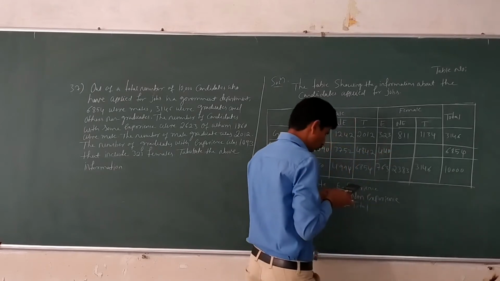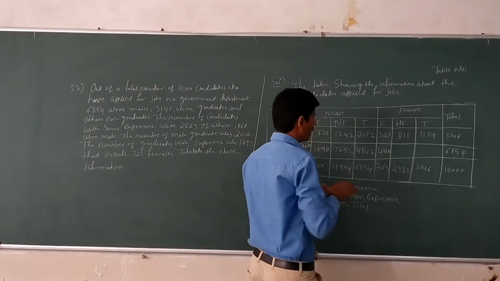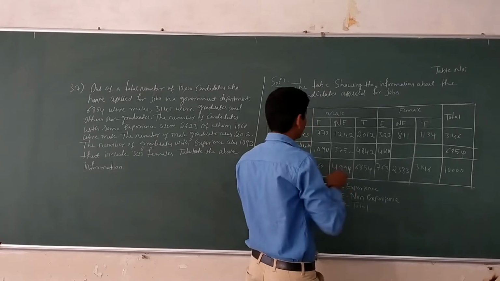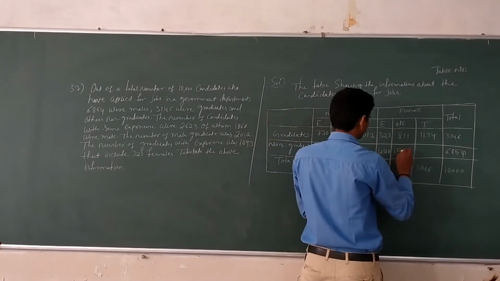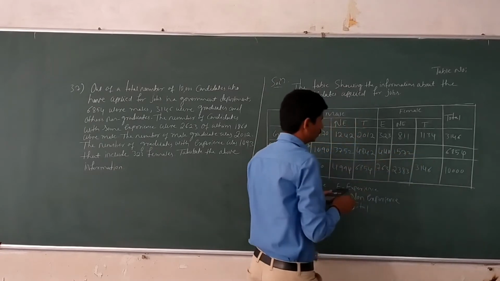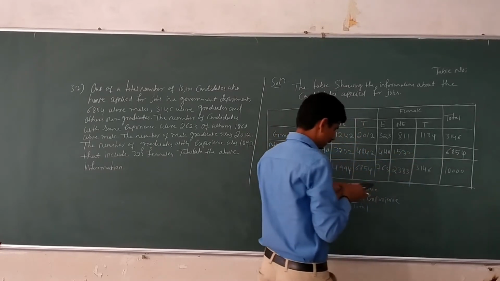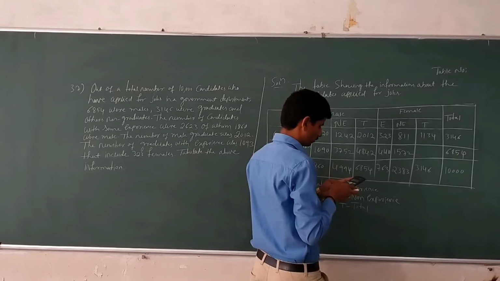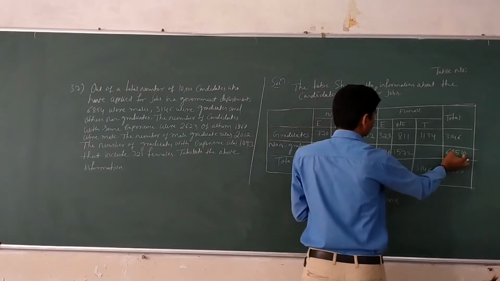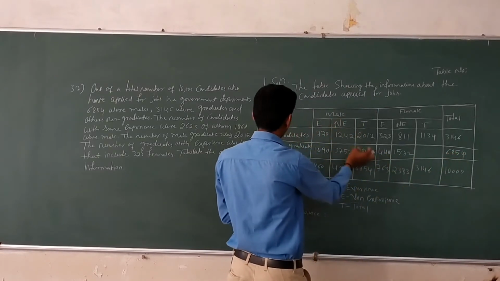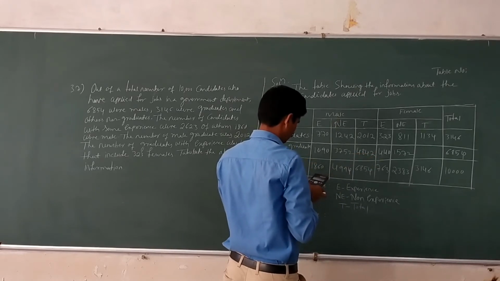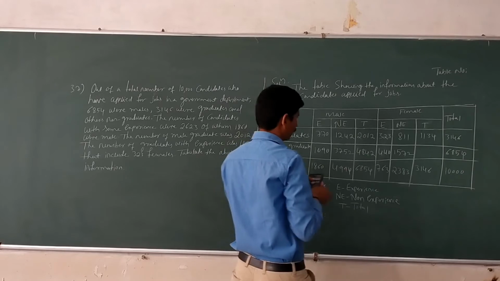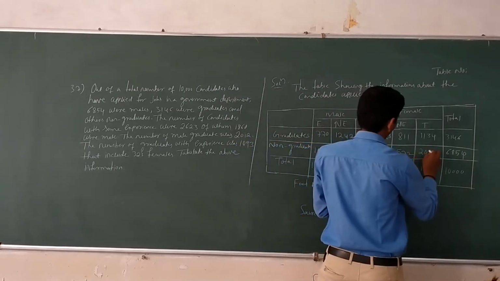Out of 2,383 minus 811, then we get female non-graduates 1,572. Here, out of 6,854, male non-graduates 4,842 plus 2,012, otherwise you have to add.